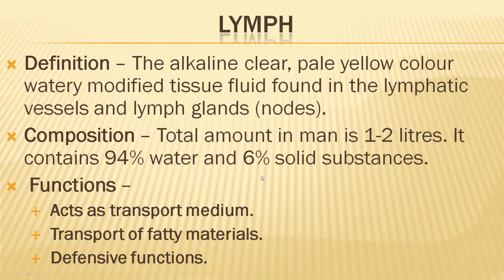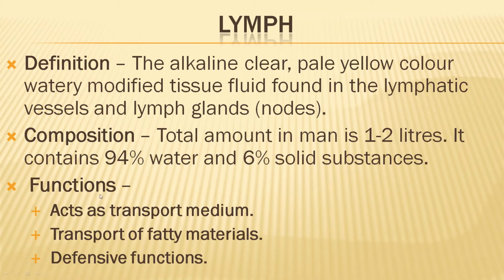The solid substances include both organic as well as inorganic substances. Organic substances like protein, carbohydrate, fat, and non-protein nitrogenous substances are present along with some inorganic compounds also. And the total amount of lymph in man is 1 to 2 liters.